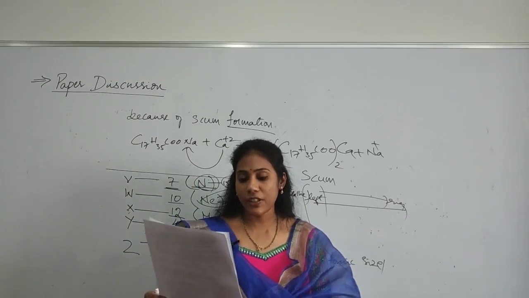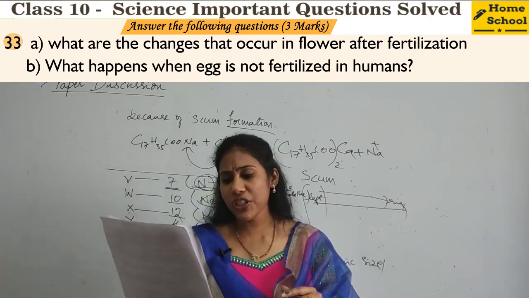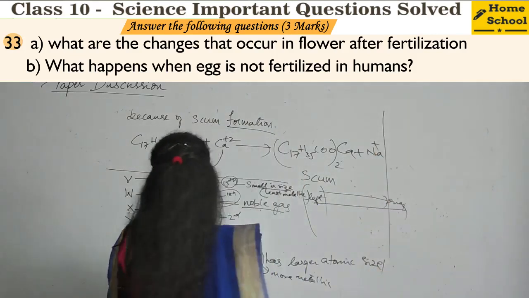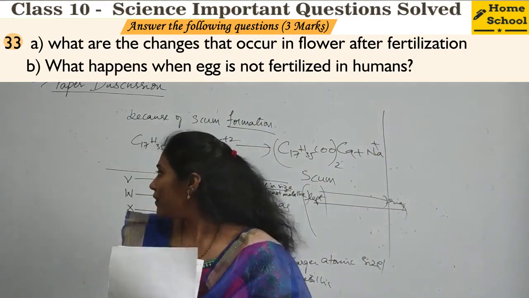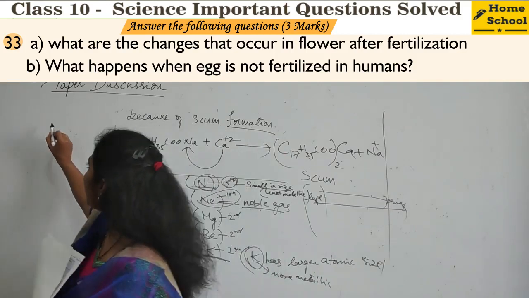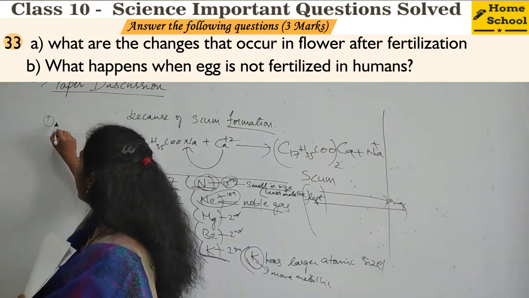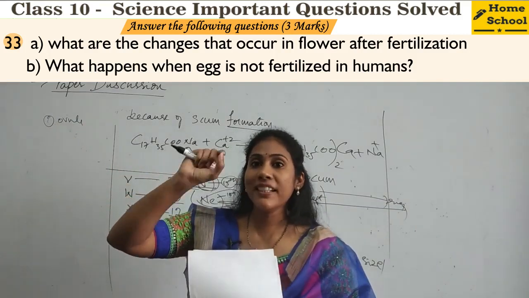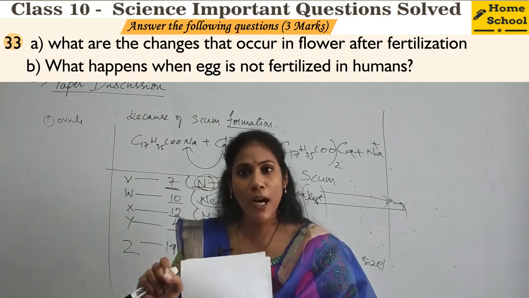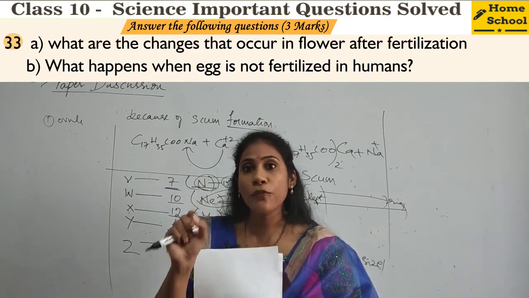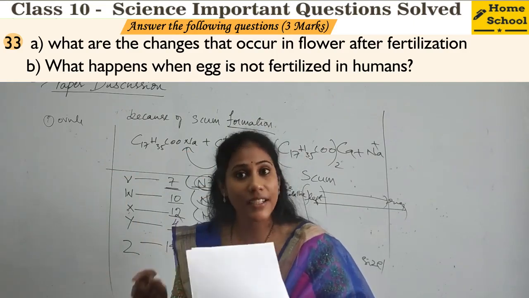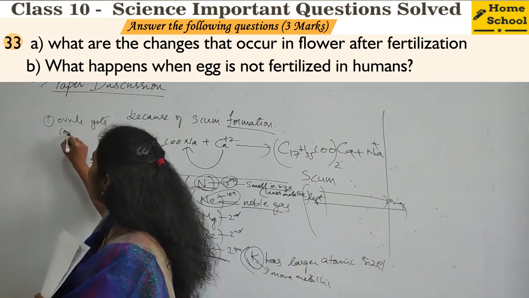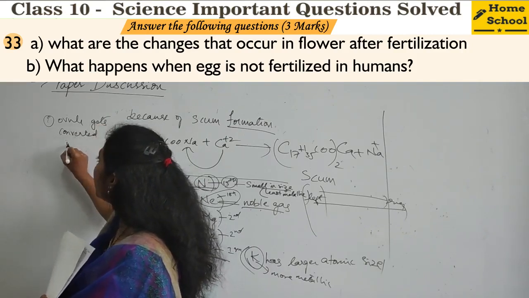Next, 33rd question. What are the changes that occur in a flower after fertilization? Right? So what changes will you observe in a flower after fertilization? First point, you can write, ovule. After fertilization, that means after the pollen grain meets the egg, zygote forms, right? So when the zygote forms, what are the changes that occur in a flower? The first thing is ovule gets converted into seed.